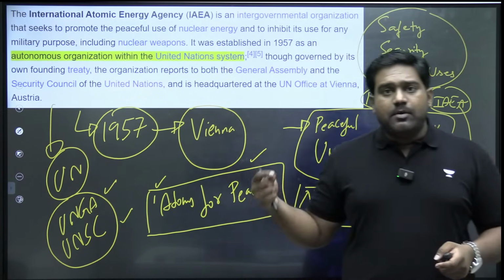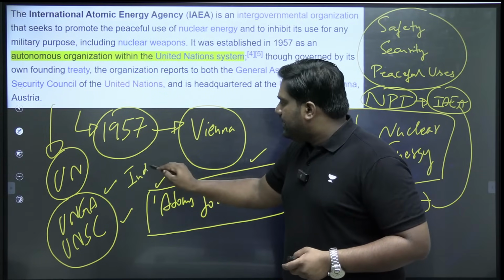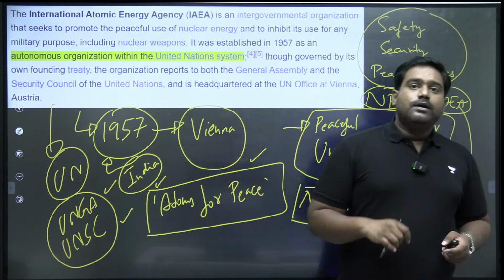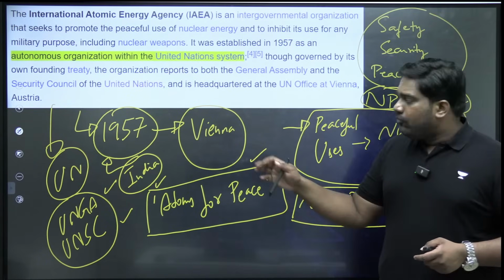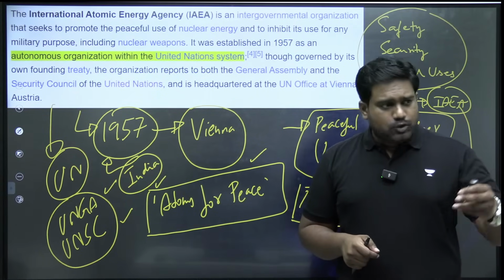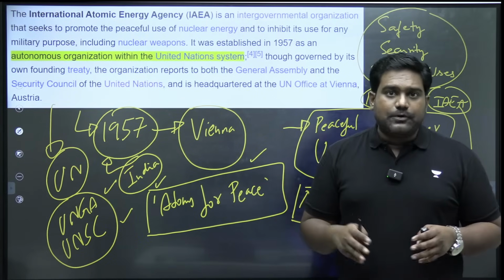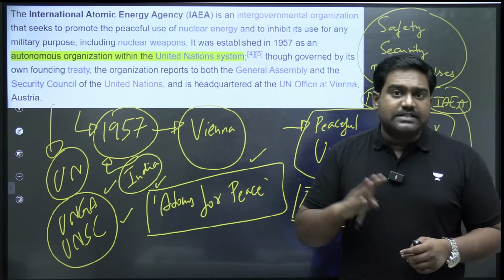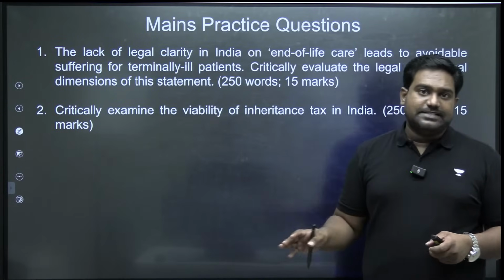So India became a member of IAEA in 1957 itself. There are more than 170 members. India even opened up its civilian nuclear reactors recently for IAEA inspection after we signed the nuclear deal with US in 2005. We separated our military program and civilian program, and the civilian nuclear facilities in India are open for IAEA inspection. So these are some basic details about this important international organization.